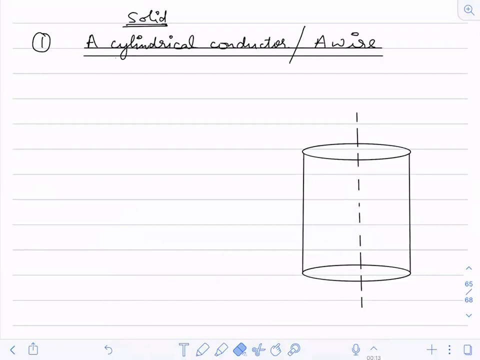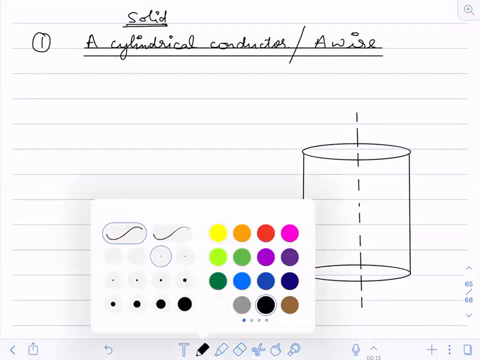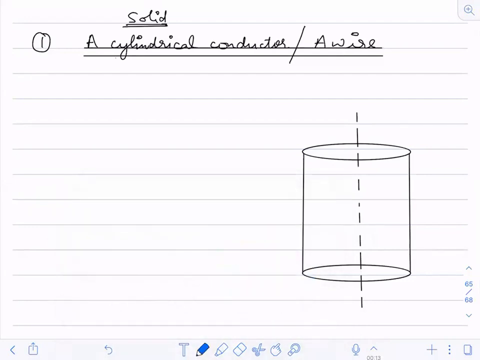So I'm taking 3 points. One point is at r distance over here. Another point is here, and one point is here.